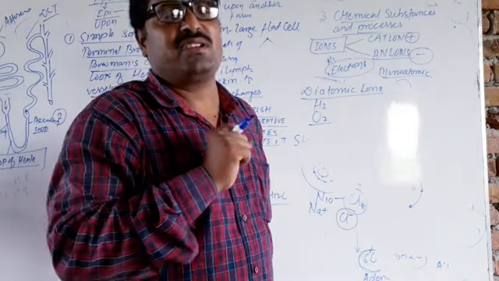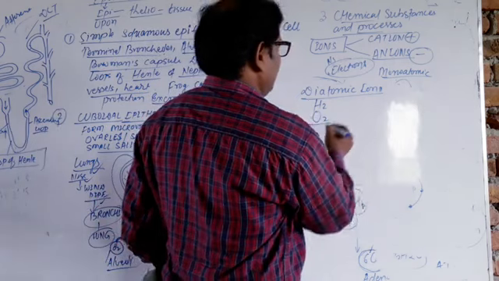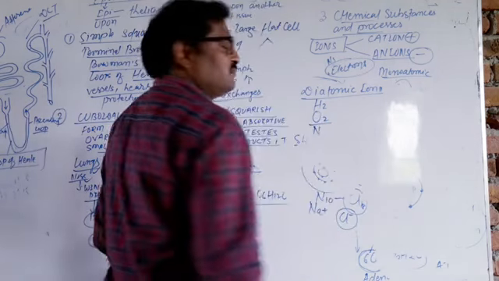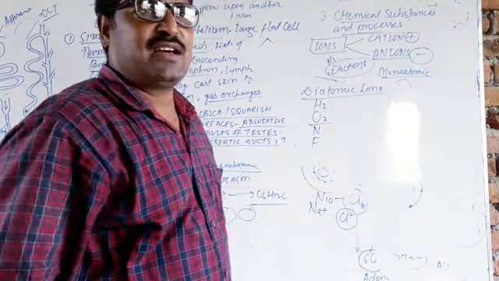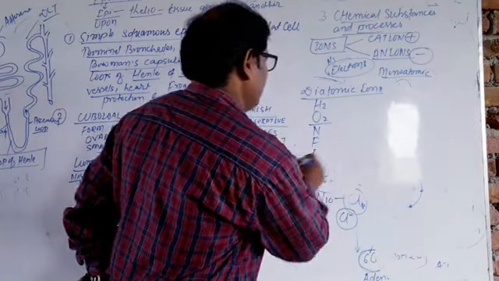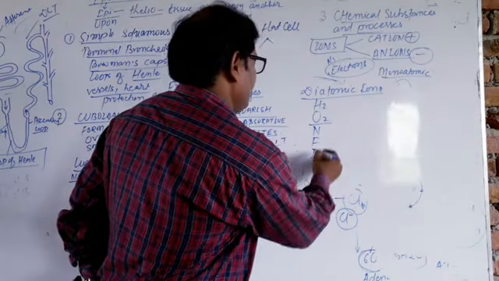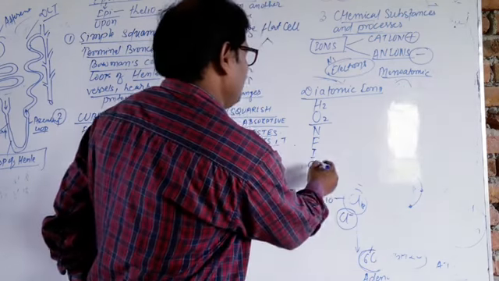It has the 2 in number. We can also write nitrogen, fluorine, iodine, and chlorine. So these are the